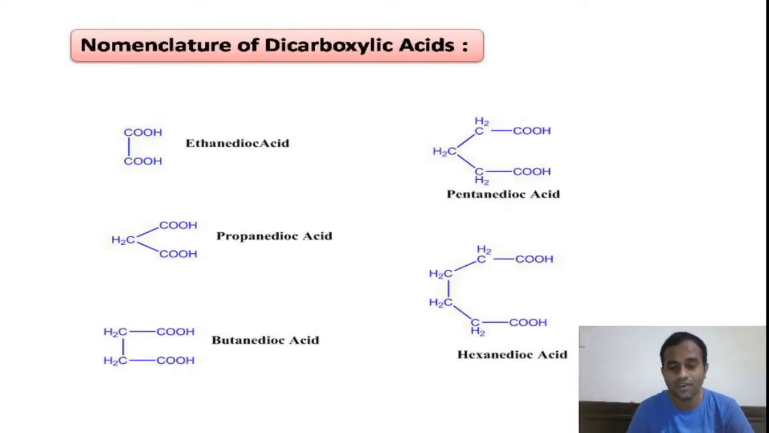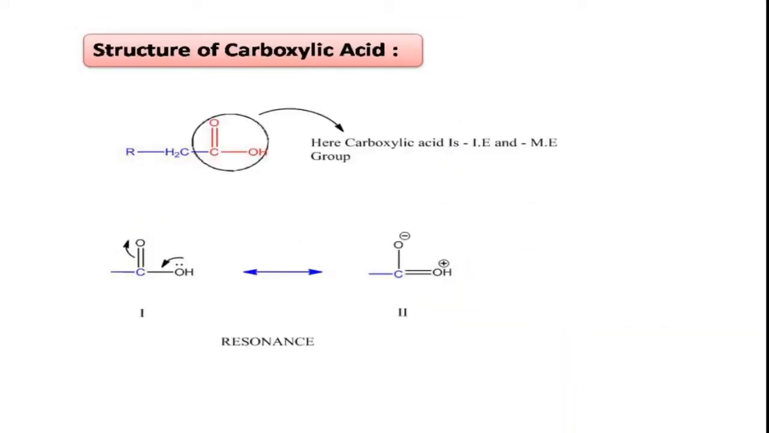The fourth has 4 carbons, that is butane dioic acid. On the right side you can see pentane dioic acid, which has 5 carbons. The last one is hexane dioic acid, which has 6 carbons. So this is the IUPAC nomenclature for dicarboxylic acids, alkane dioic acid, right? This is how we give the IUPAC nomenclature for dicarboxylic acids.